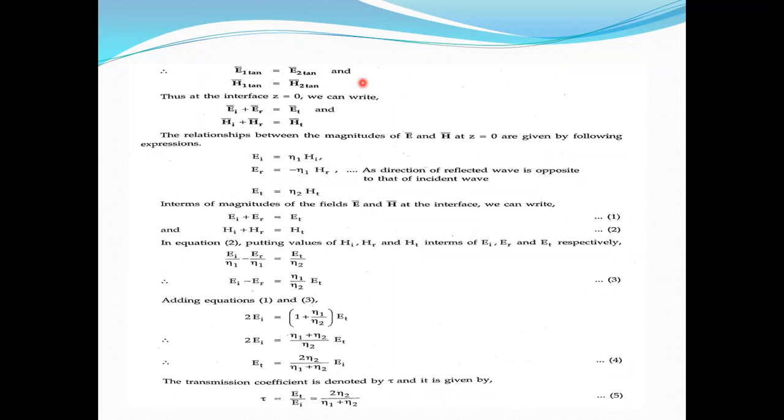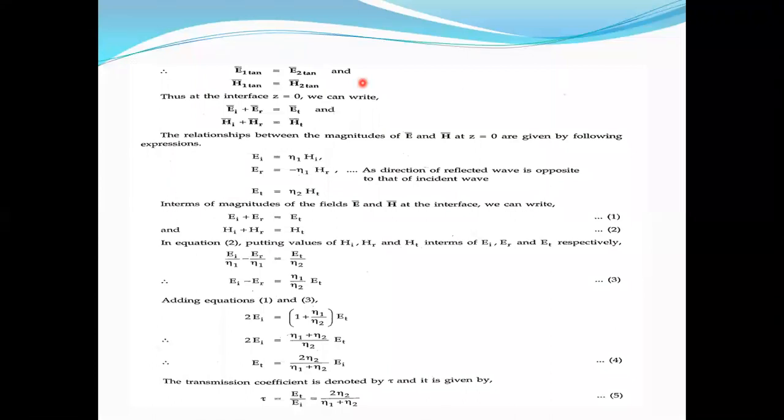Now we write EI bar, the incident electric intensity, and ER bar, reflected electric intensity, is equal to ET bar, transmitted electric intensity. Similarly, for magnetic intensity, HI bar, incident magnetic intensity, plus HR bar, reflected magnetic intensity, is equal to HT bar, transmitted magnetic intensity.